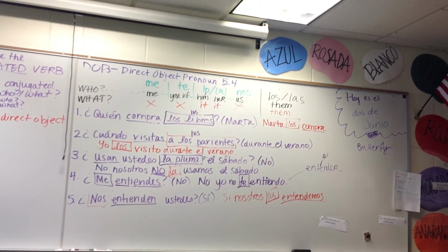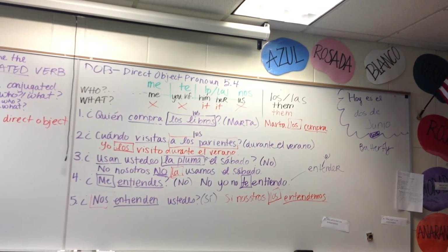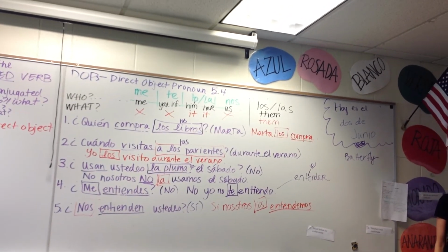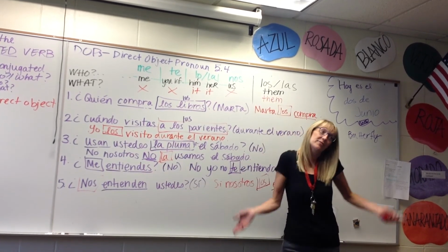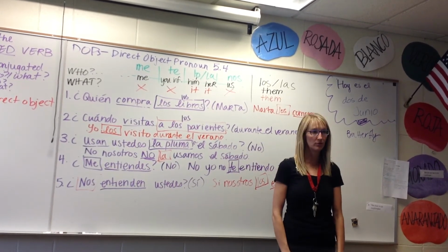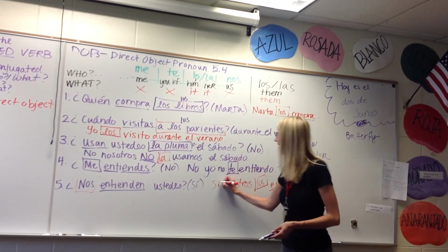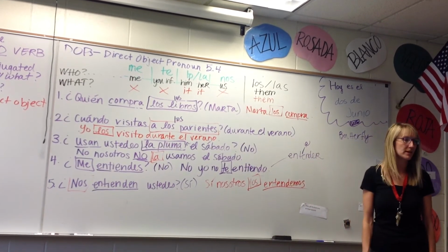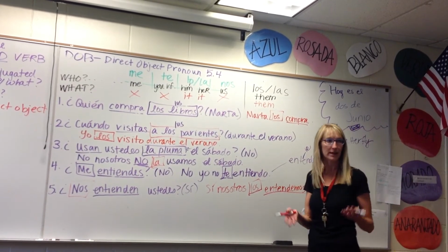Wait, I got it. I have an error. Oh. What did I ask you? What did I answer? I said, do you all formal understand us? And you said, if we understand you all formal. How do you make it? Yes, we understand you. Acento sobre la I. Sobre la I. Muy bien. Acento sobre la I. Más o menos, are we okay here? More or less? A little bit?